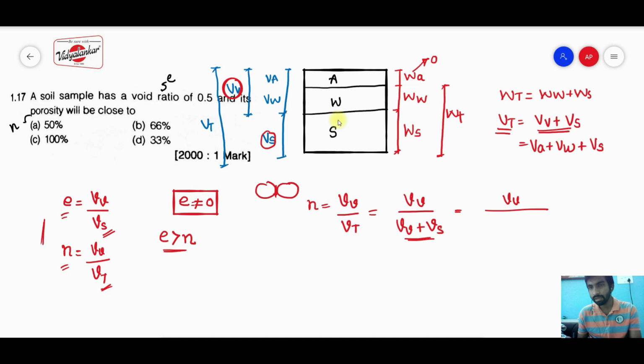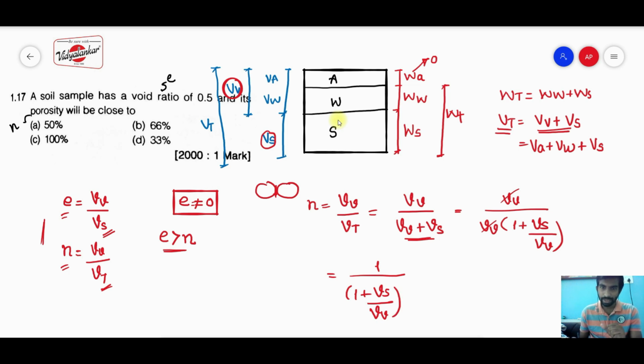From the denominator I will take out volume of voids as a constant, so in the bracket it will retain as 1 plus volume of soil by volume of voids. Here the volume of voids and volume of voids will get cancelled, so what remains is 1 upon 1 plus volume of soil by volume of voids.